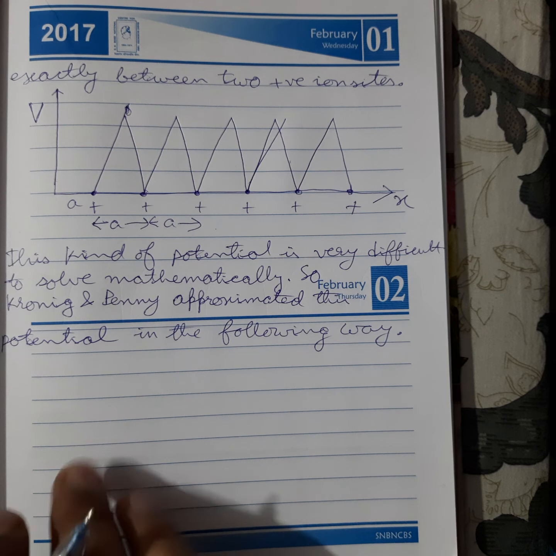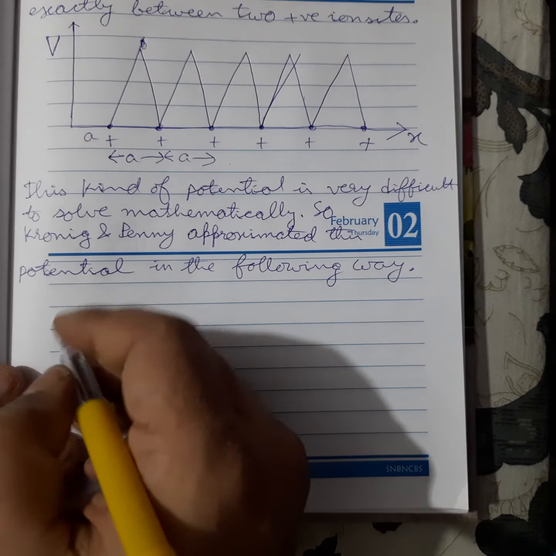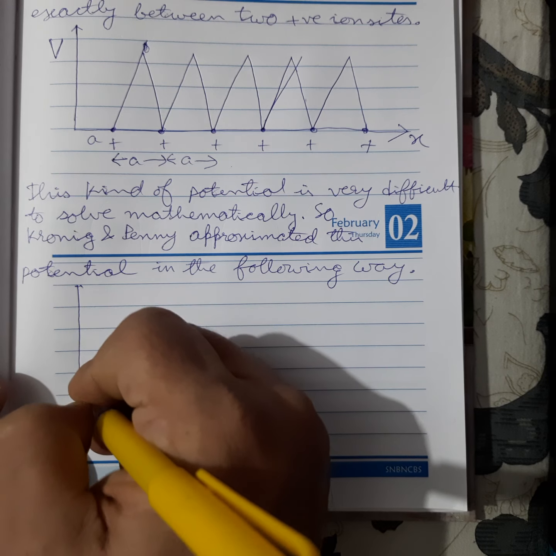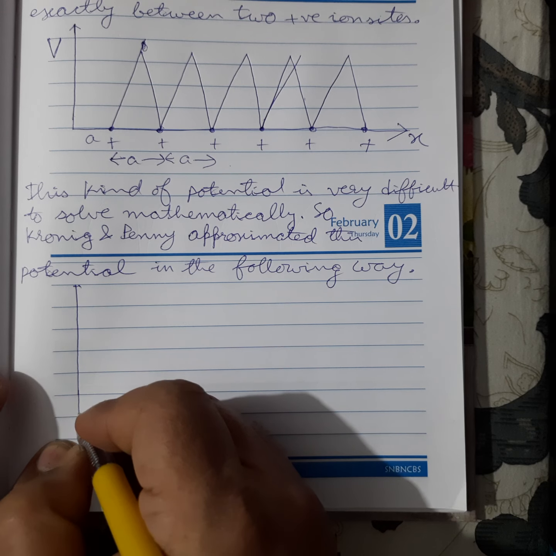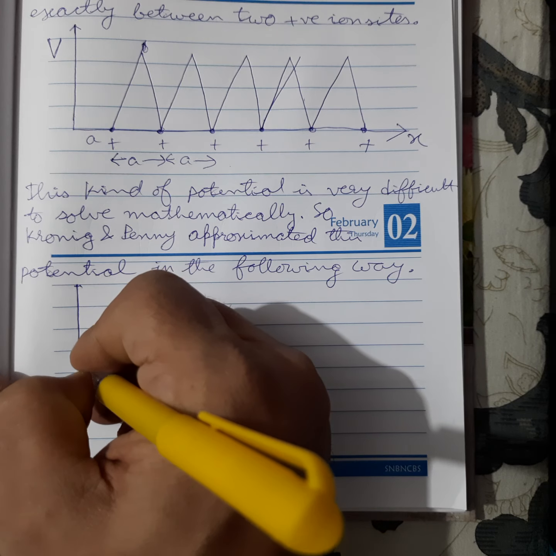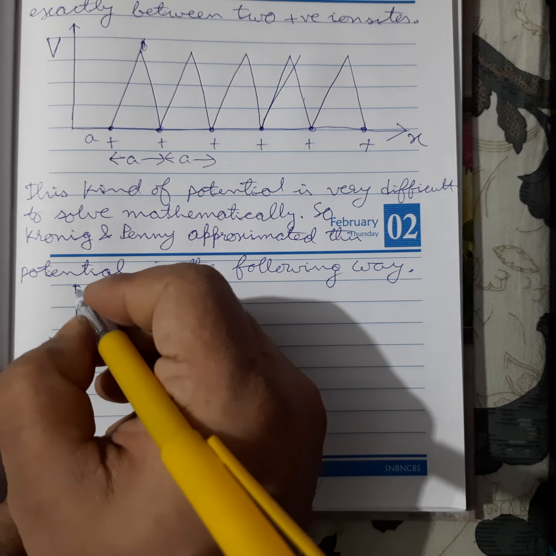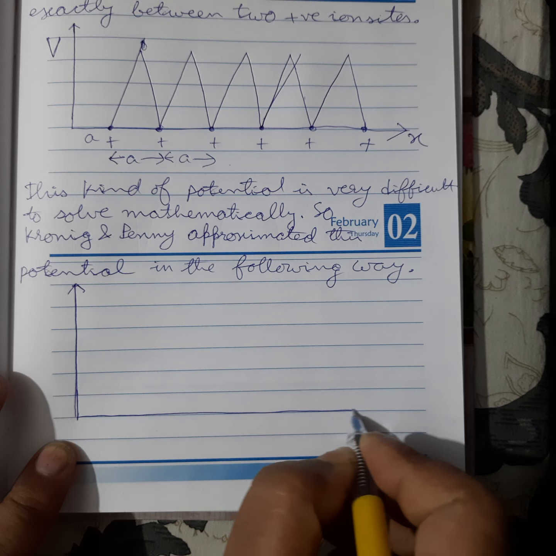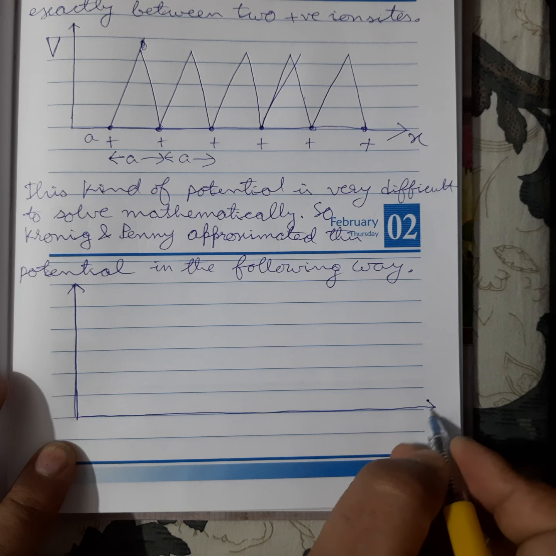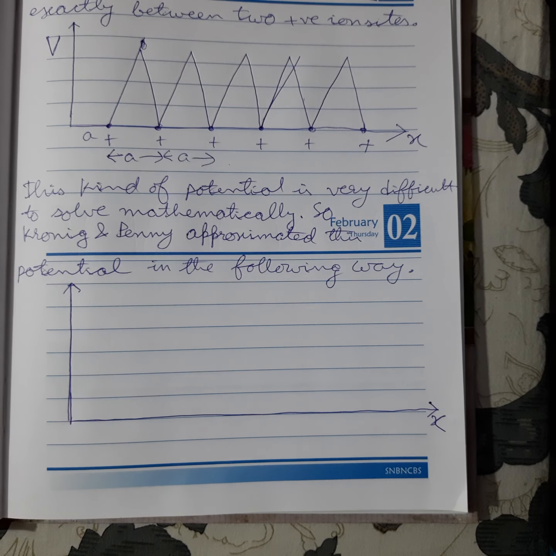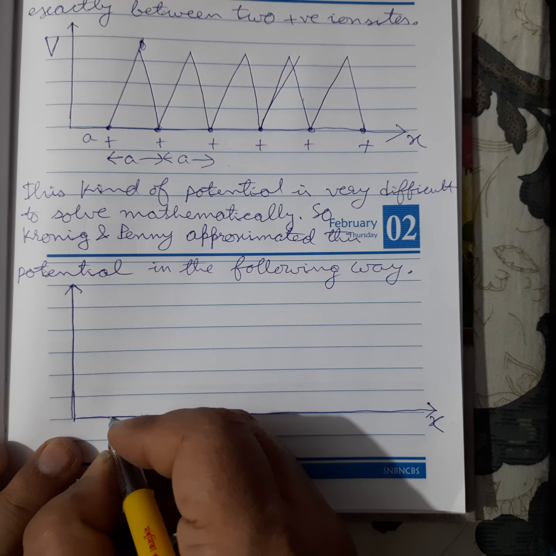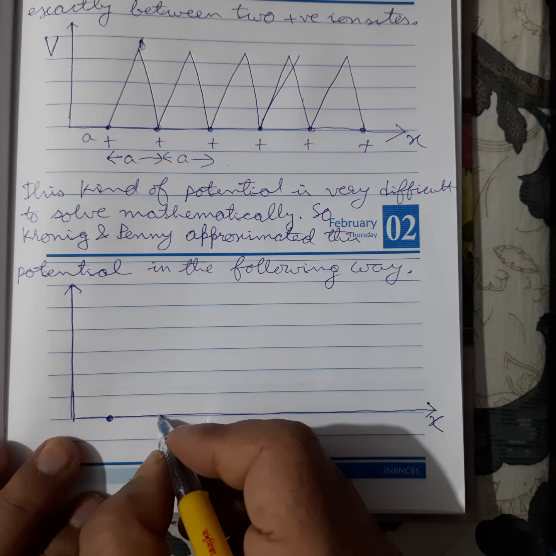What is that way? The same thing here: this is V and this is X. Now similarly, here are the atoms, the positive ion sites.